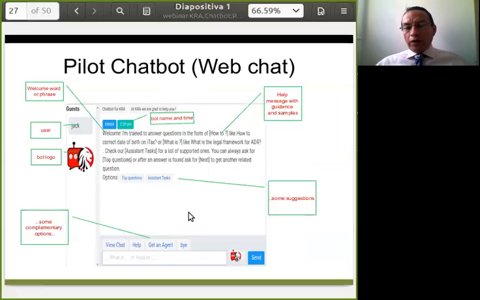If he or she does not want to talk to a chatbot, to a robot, he will have the option to speak to an agent. Of course, this will be available only in proper hours or schedules and not be available 24/7.